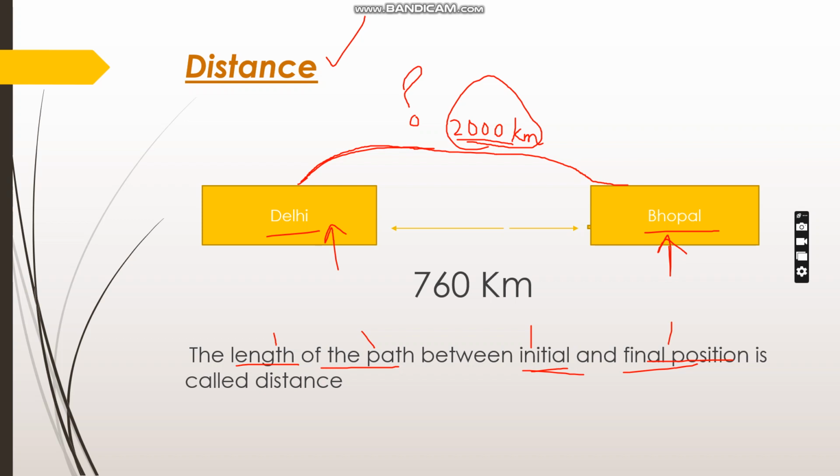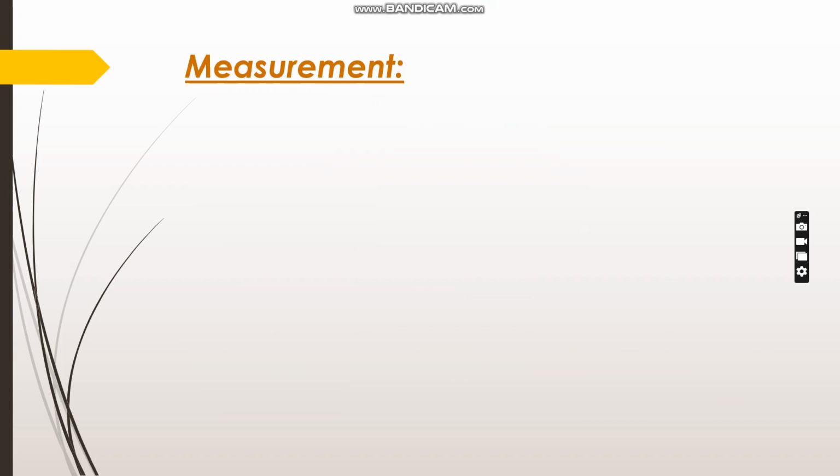So we have started our journey at Delhi. So it is our initial position and we have ended our journey at Bhopal. So it is our final position. So now have you understood the meaning of distance? Now when I ask you what is distance, can you tell it? So distance is the length of the path between initial and final position. So if anyone asks you what is distance, you will tell that it is the length of the path between initial and final position. Okay. Now the next topic is measurement.